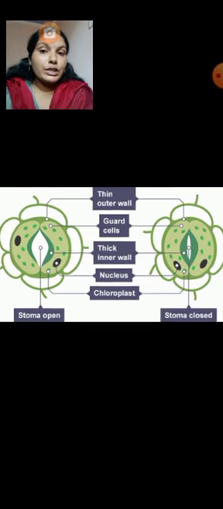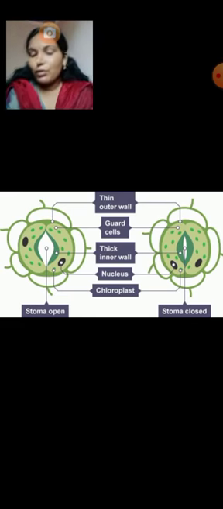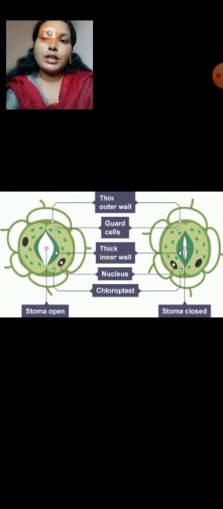So it will balance whether water or moisture will be there or not. According to that, it will close and open. So it maintains the moisture balance according to the weather, and based on the weather, the stomata decide whether to close or open.